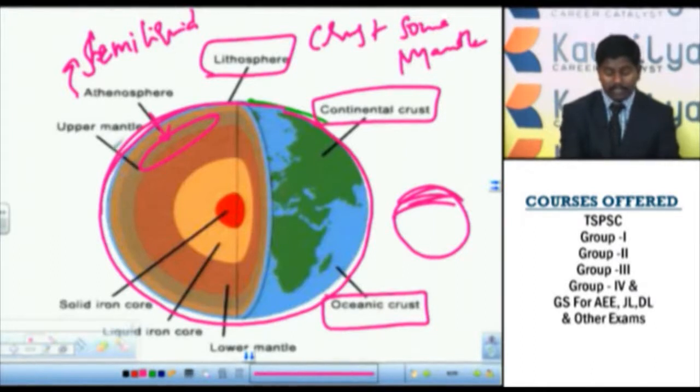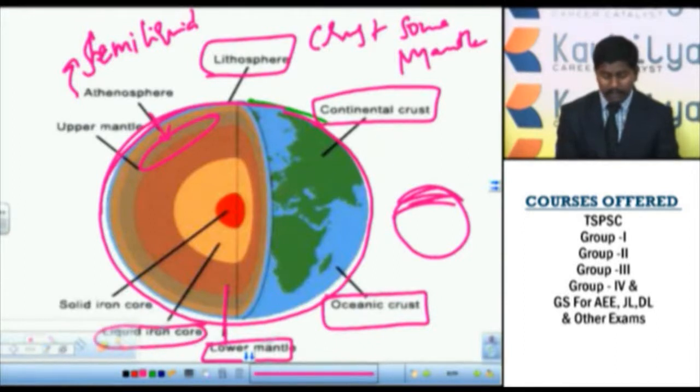Here if you see, this asthenosphere is part of the upper mantle, and below this upper mantle there will be the lower mantle, and even below this lower mantle there will be the outer core, which is in liquid form. Outer core is in liquid form, and the innermost part of the earth is the solid iron core.